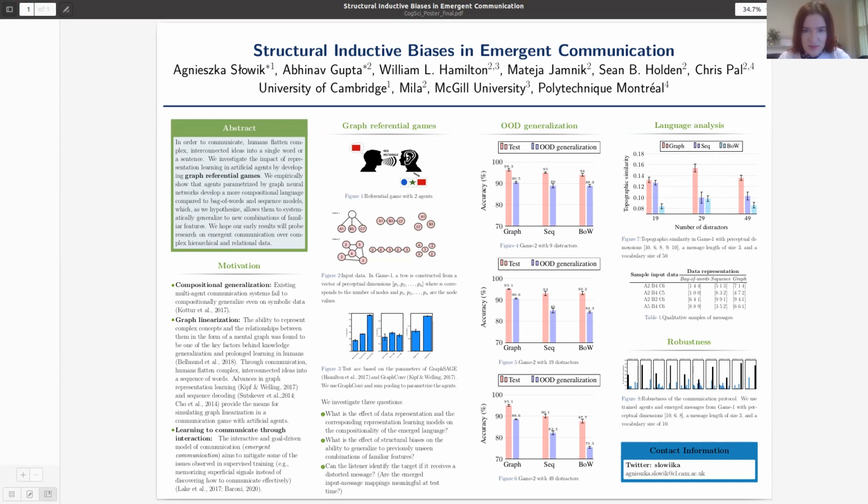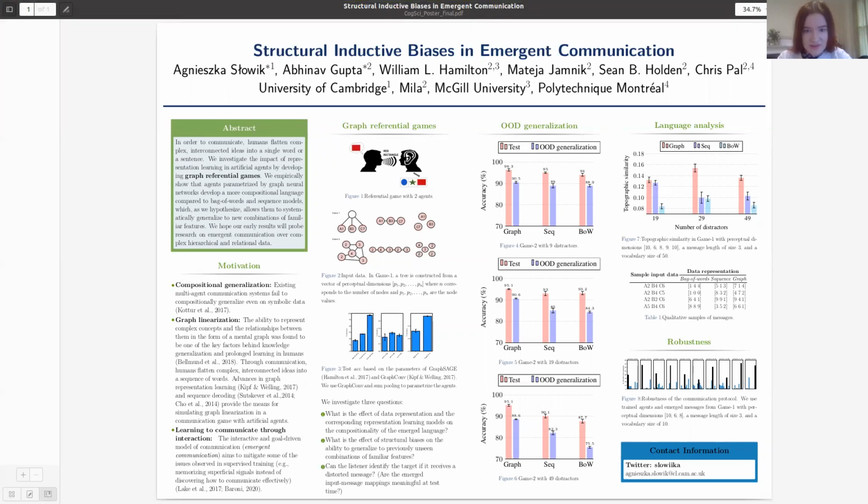of bag of words and sequence models, which, as we hypothesize, allows those graph parameterized agents to generalize better, in particular to new combinations of familiar data features. We hope our early results will probe research on emergent communication over complex hierarchical and relational data.